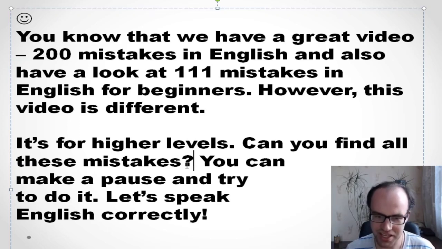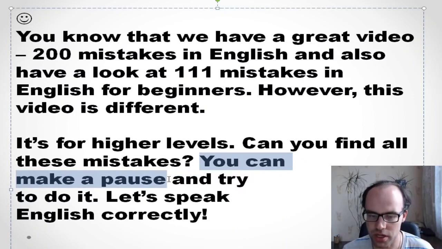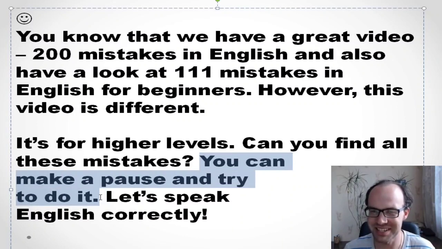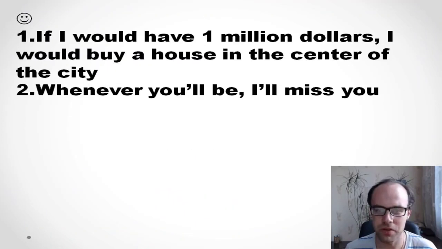It's a very good and interesting question. So you know that you can make a pause, you can stop the video and try to do it. You can try to find these mistakes, check your knowledge. So let's speak English correctly. It's very important to do it, okay? So the first one. I'll read it and try to find this mistake, try to correct it. Each of these sentences actually contains a mistake. So there is a mistake in each of these sentences.